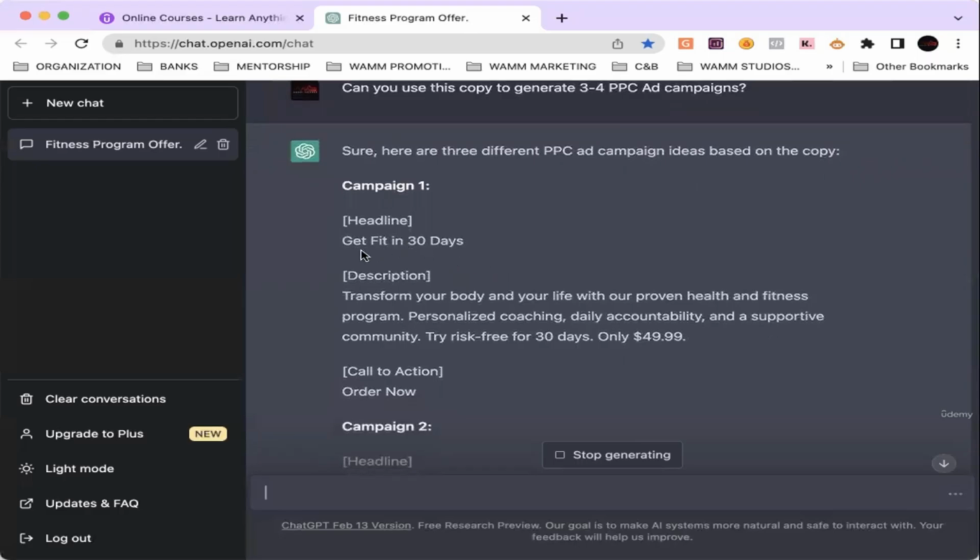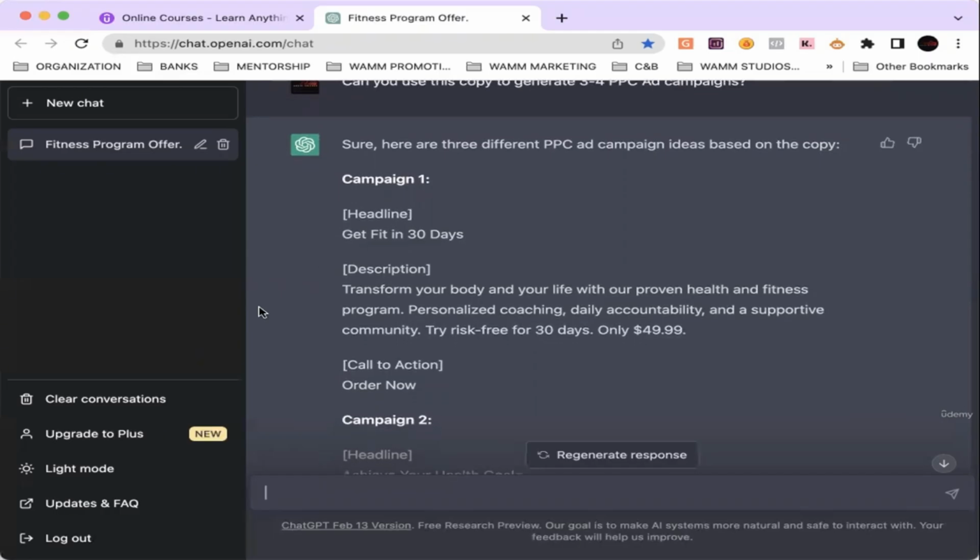Campaign 1, headline: Get fit in 30 days. Description: Transform your body and your life with our proven health and fitness program. Personalized coaching, daily accountability, and a supportive community. Try risk-free for 30 days, only $49.99. Call to action: Order now, right?